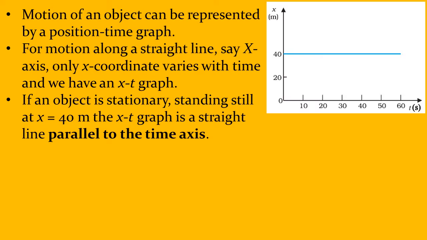If an object is, say, stationary at time t equal to 0, let's say the object was 40 meters away from you, and at every instant after that it continued to be 40 meters. So the time is moving ahead, but the object remains where it was at 40 meters. Correct? So the graph here of a stationary object is a line parallel to the time axis. On an xt graph, a line parallel to the time axis indicates that the object is at rest.